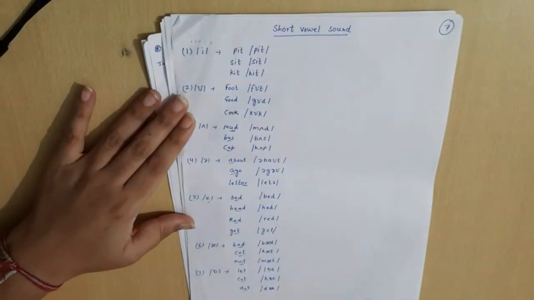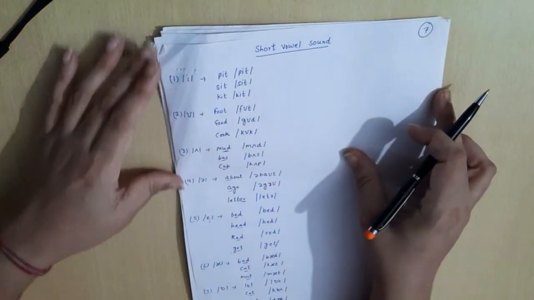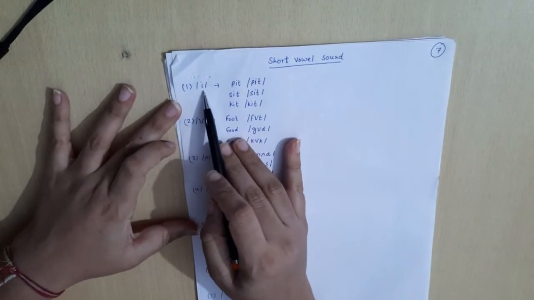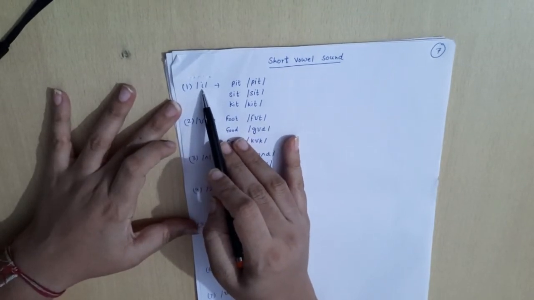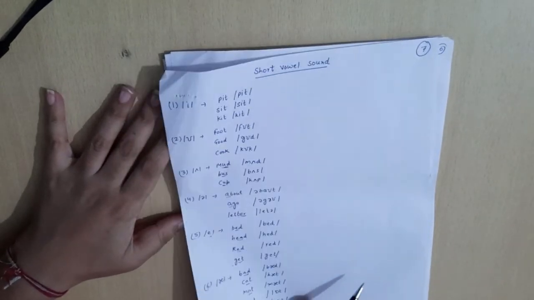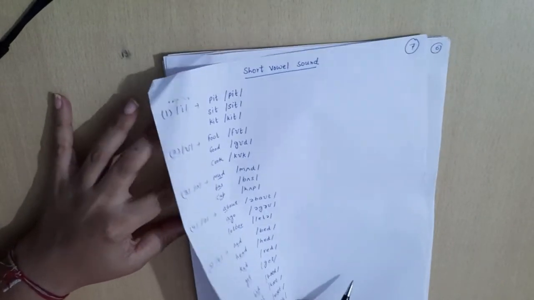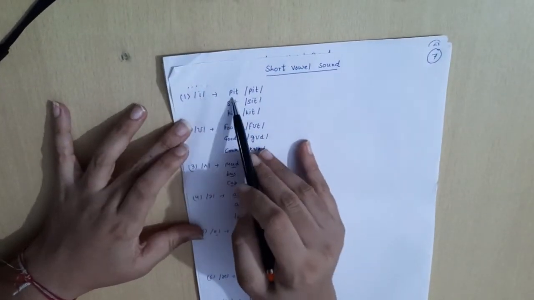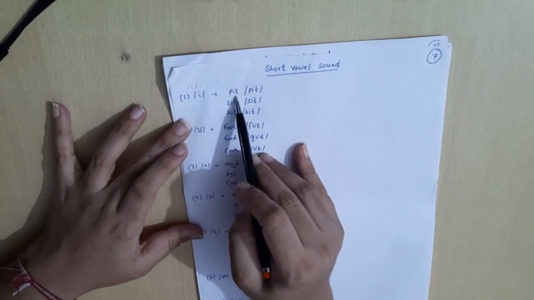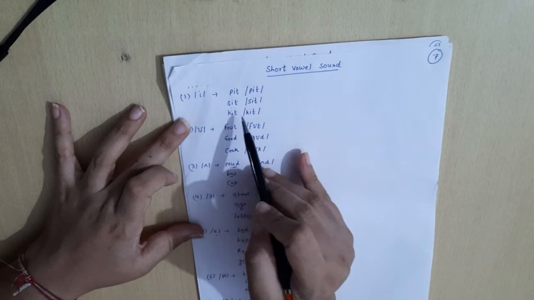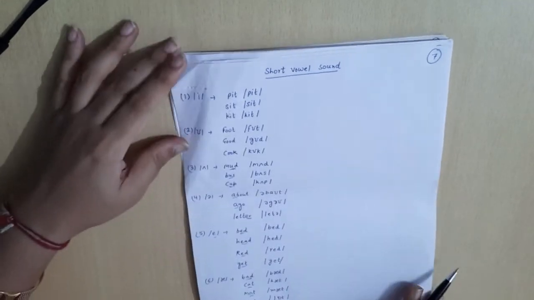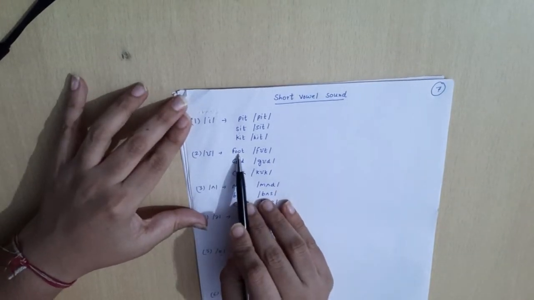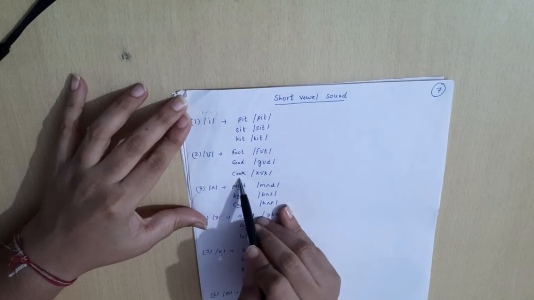Now, one by one we are going to discuss regarding the short vowel sounds. First sound is E sound, right? This particular sound can be seen in words like pit, sit, kit, right? Then O sound, as in foot, good, cook.